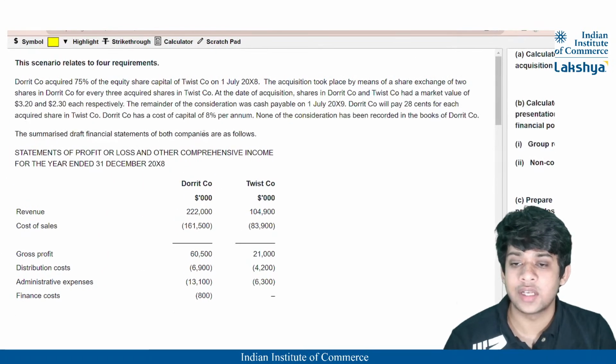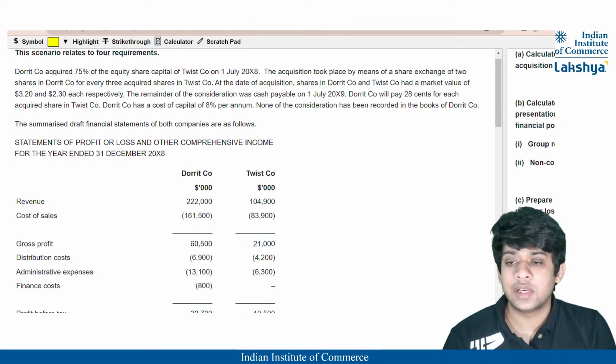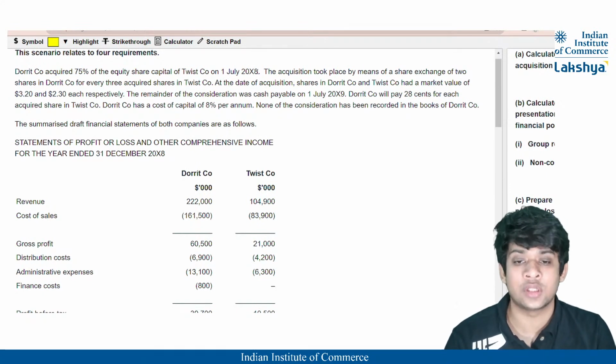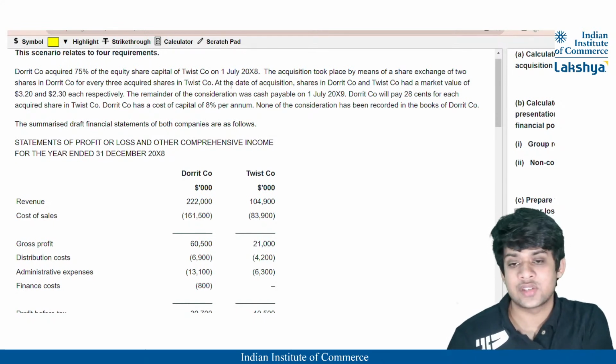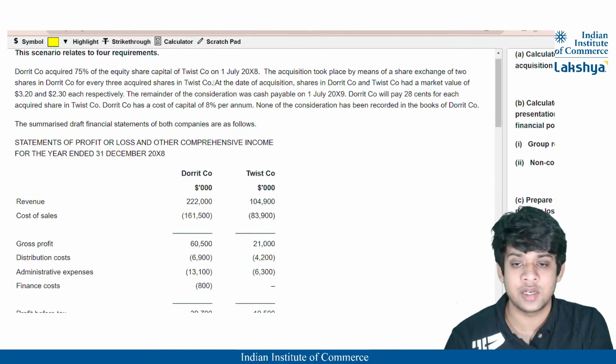Here, there is Dorrit Company. Dorrit Company has acquired 75% of the equity share capital of Twist Company on 1st July 2008. The acquisition took place by means of a share exchange of 2 shares in Dorrit Company for every 3 shares acquired in Twist Company. As you can see, there is a share exchange here and it will be included in the cost of investment for calculation of goodwill, that is working note 3. At the date of acquisition, shares in Dorrit Company and Twist Company had a market value of $3.2 and $2.3 each respectively.